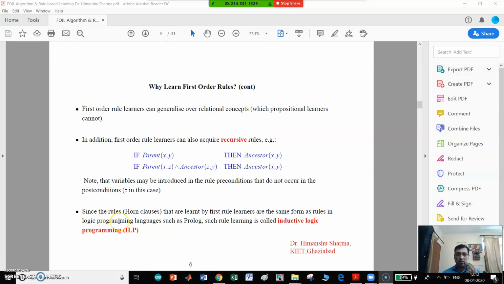Since the Horn clause rules that are learnt by the first order rule learners are the same form as rules in logic programming languages such as Prolog, such rule learning is called inductive logic programming.